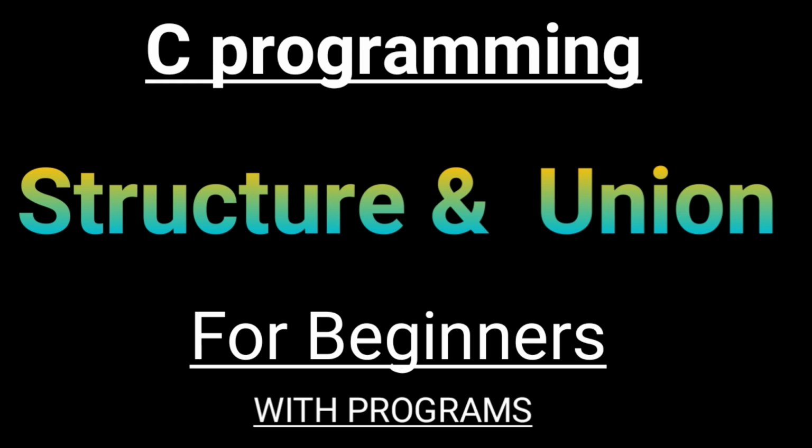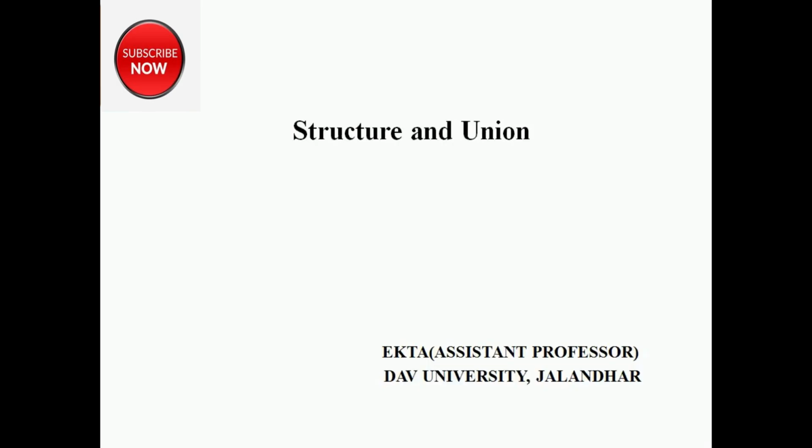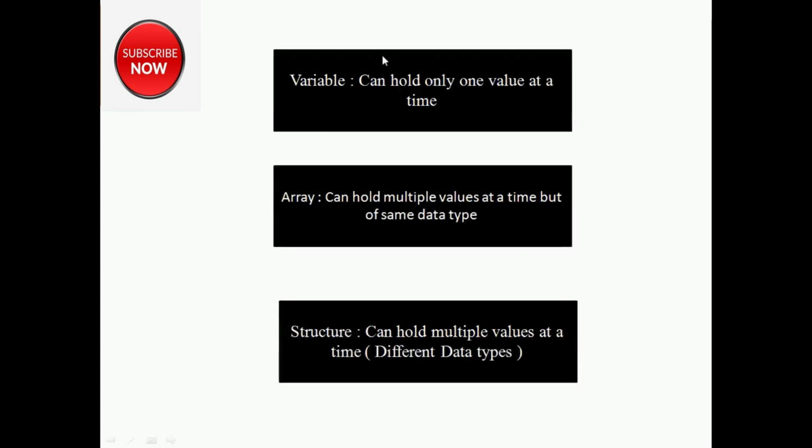In this video, you will study about structure and union. So, till now, we are done with variable and array. What is a variable? Variable is the entity whose value can be changed. But a variable can hold only one value at a time. So, if you want such an entity which can hold multiple values at the same time, you will move to array, right? Array can hold multiple values at a time but of same data type.